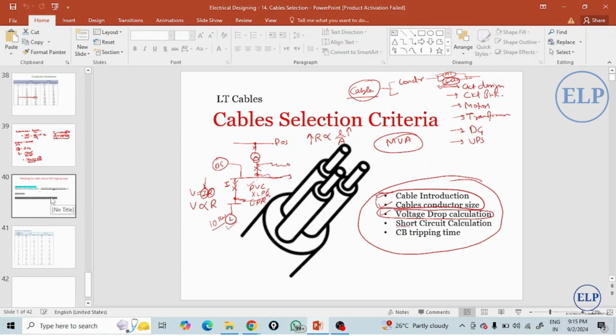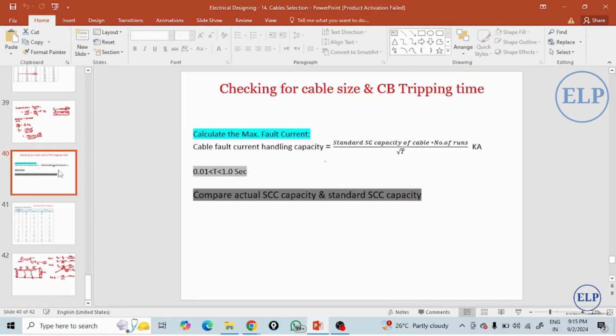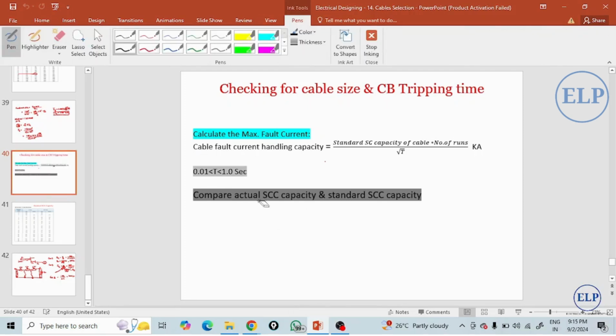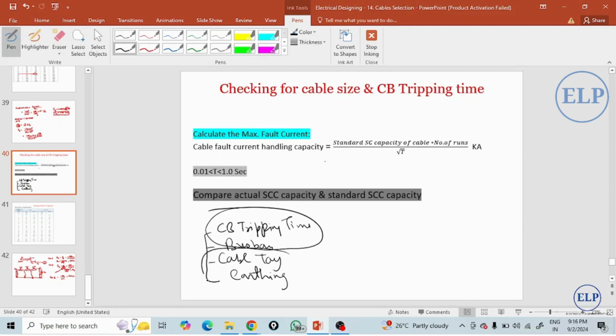So today we are going to learn about two topics. One is my circuit breaker tripping time, a very simple topic that we will discuss, and along with this we will also discuss our bus bar calculations. The remaining four topics with respect to my designing are circuit breaker tripping time, cable tray, bus bar and earthing. I will cover these two topics today and two tomorrow.